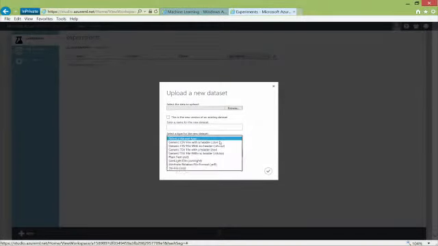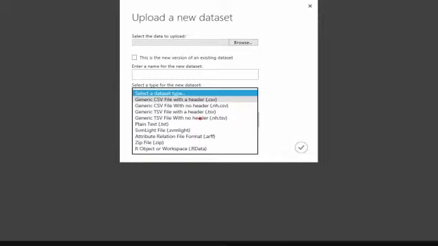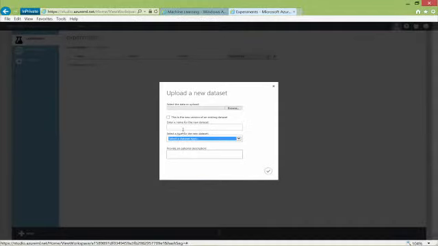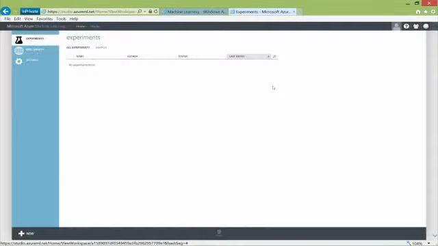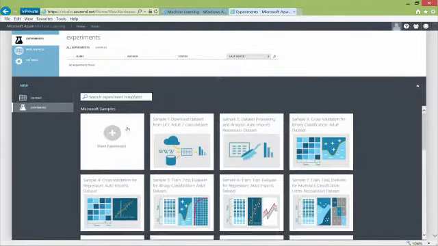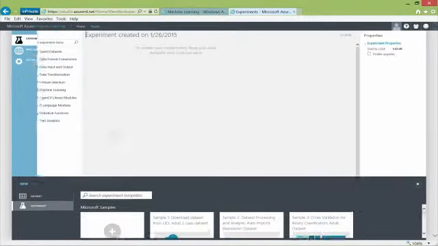If we take a look at the different types of data that we can really bring in, obviously there's standard types like CSV files, text files. But the power and the flexibility we have here is where we can actually do what's called analysis type data or R data. And if anybody's familiar with working with R, then we can bring in R type data and use that in our predictive analytics and our experiments and our models. When we start working with machine learning, there's other ways we can bring data in too. So let's say we want to create a new model and a new experiment. We can say, well, let's create a blank experiment here.